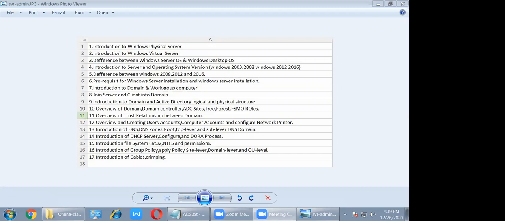Got the point? How much is the difference? 2000 and 2000... Yes, sir. Okay, so in 2016 it launched completely supported cloud-based storage.